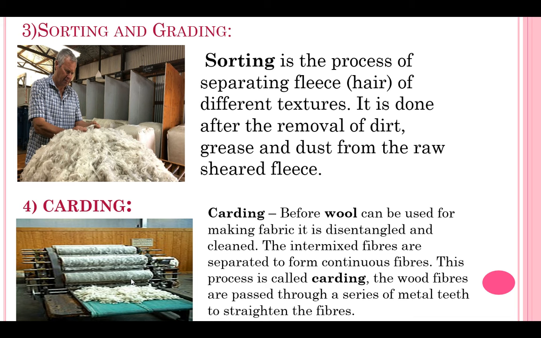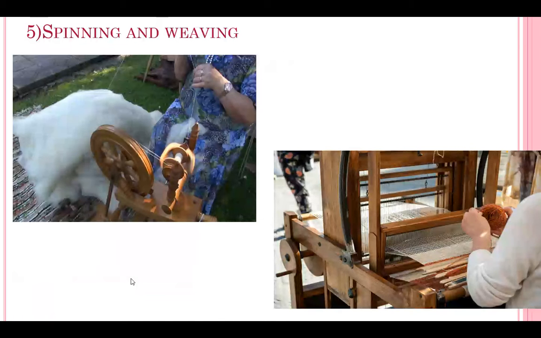Yes, ma'am. This machine will act as a comb so that the wool is straightened after putting it in the machine. Next is the spinning and weaving process. You all know that spinning is when we take that straightened wool, that is fiber, and it is twisted and stretched to make yarn. That thin yarn will be joined together to make a single yarn. Then it is woven or knitted to make a fabric.